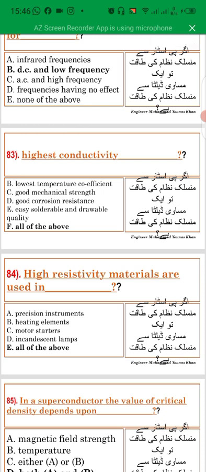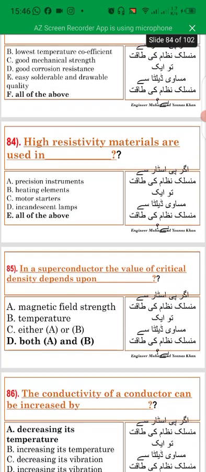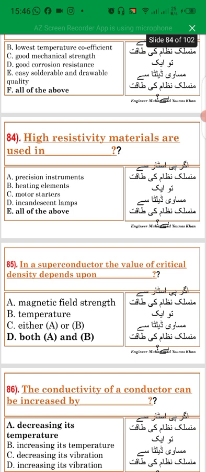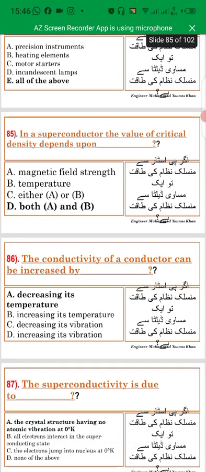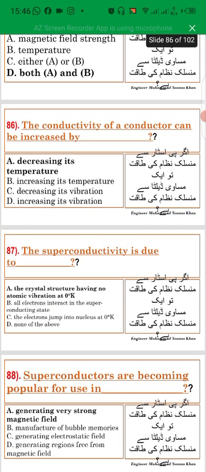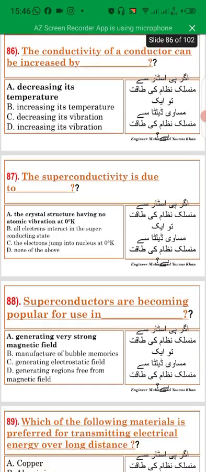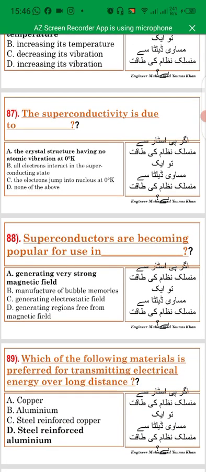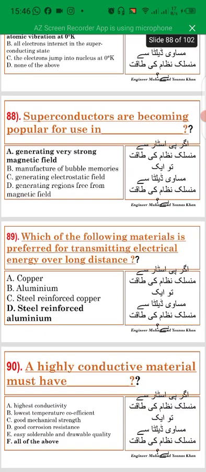Highest conductivity, lowest temperature coefficient, good mechanical strength, good corrosion resistance, easily solderable and drawable quality. High resistivity materials are used in precision instruments, heating elements, motor starters, incandescent lamps. In a superconductor, the value of critical density depends upon magnetic field strength and temperature. The conductivity of a conductor can be increased by decreasing its temperature. Superconductivity is due to the crystal structure having no atomic vibration at 0 Kelvin.